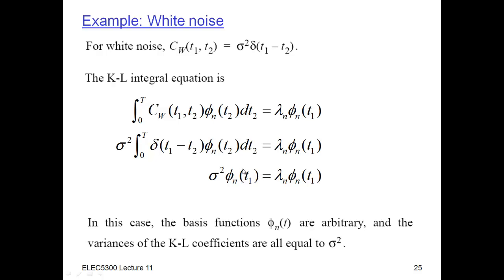So you can choose, for example, the Fourier basis functions. That's a totally fine choice, in which case you'll have an interpretation of these lambdas as being the power spectral density of that process. But you can choose them to be whatever you want, just because this is satisfied for any phi sub n, if you choose lambda n equal to sigma squared. So that's nice, because white noise is very easy to deal with: you can use any orthonormal set of basis functions to expand it.